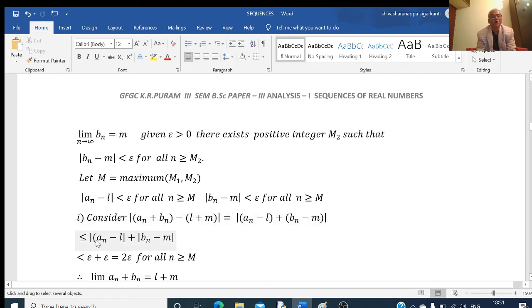So less than or equal to mod an minus L plus mod bn minus M. This is less than epsilon, and this is also less than epsilon. So this is equal to 2 into epsilon. This is true for all n greater than or equal to N. And as epsilon is arbitrary, therefore 2 into epsilon is also arbitrary. Therefore we can say that limit of an plus bn is equal to L plus M.